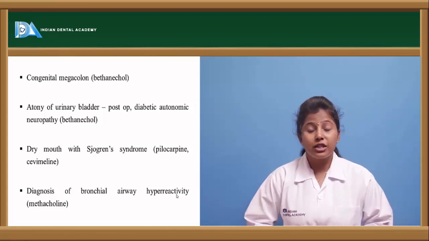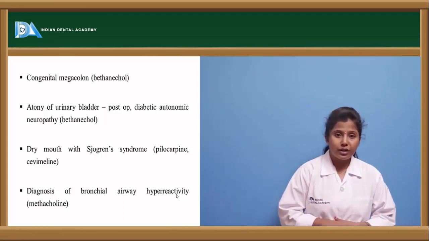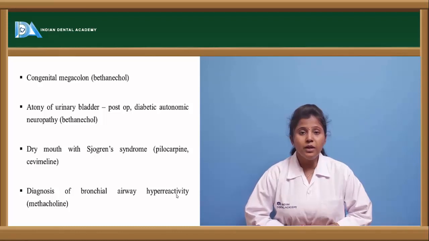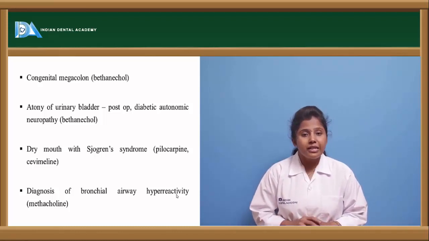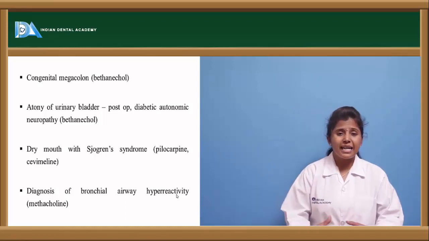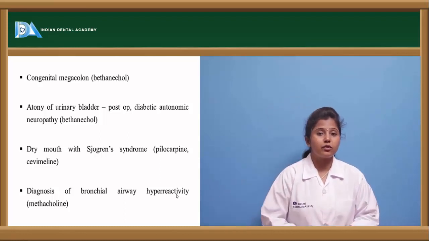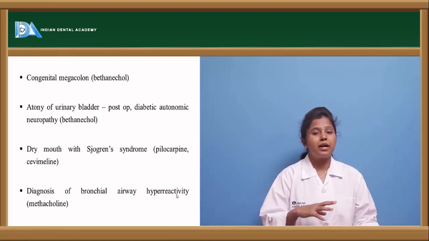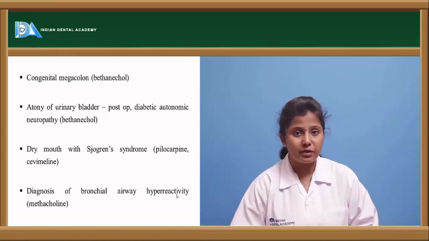These cholinergic drugs are used to treat dry mouth in Sjogren's syndrome. This is a syndrome where there will be dry eyes as well as dry mouth. To treat this condition, bethanechol is used, because anticholinergic drugs, or parasympatholytics, have the side effect of dry mouth. As these parasympathomimetics show quite the opposite effect of parasympatholytics,